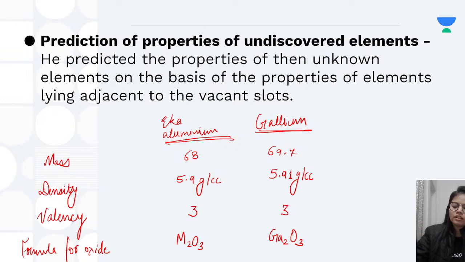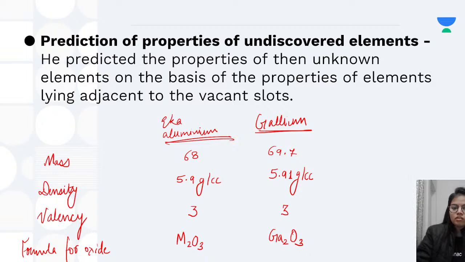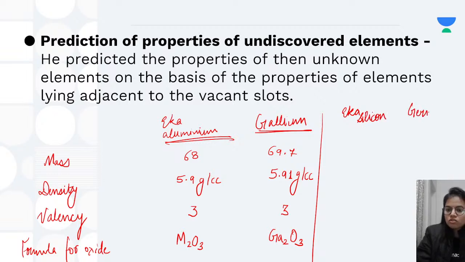Okay, now not only this, he also predicted the property of another element, which was germanium. So germanium needed to lie below silicon, right? So he named it as Eka silicon. Okay, now let's do it here. It was Eka silicon, and the actual one was germanium. Now let's see how much the properties resembled.